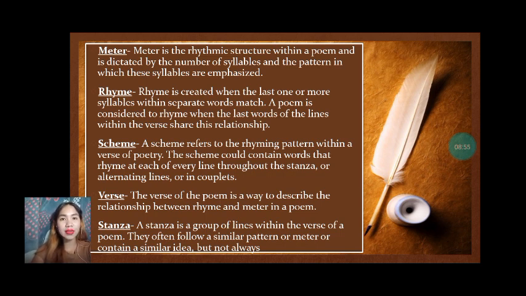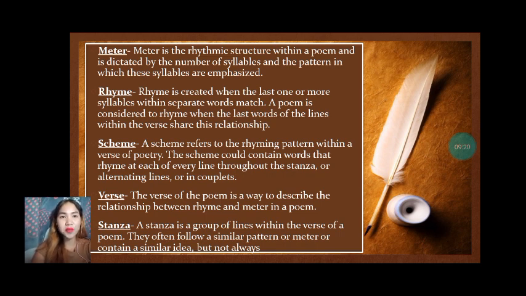The fourth element is the verse. When you say verse, the verse of a poem is a way to describe the relationship between the rhyme and the meter in a poem. It represents any grouping of lines in the poetic composition, with groupings traditionally referred to as a stanza.